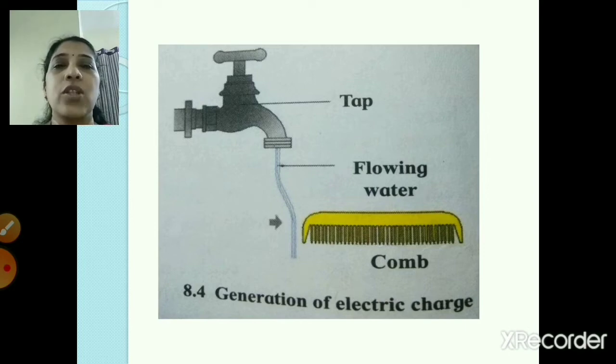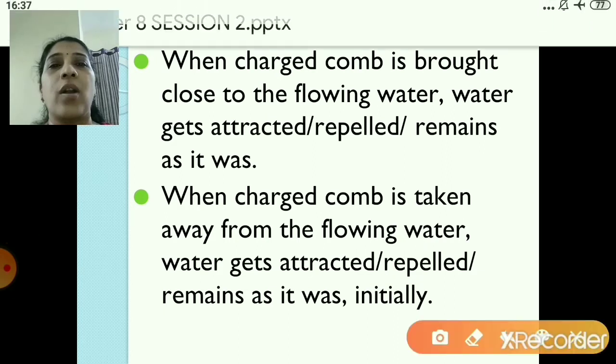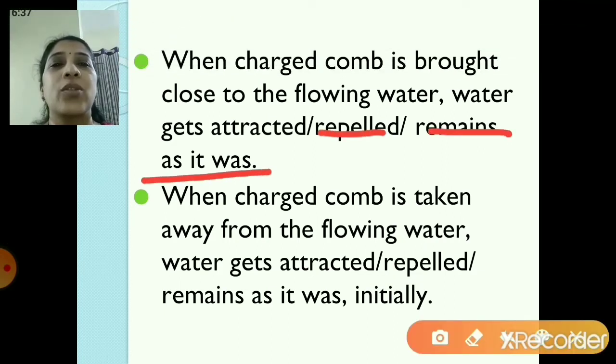So I hope students you have understood what is this generation of electric charge. When a charged comb is brought close to the flowing water, does water get attracted, repelled, or remain as it was? As I told you, when you bring the charged comb near the flowing water, the water gets attracted to it, right?